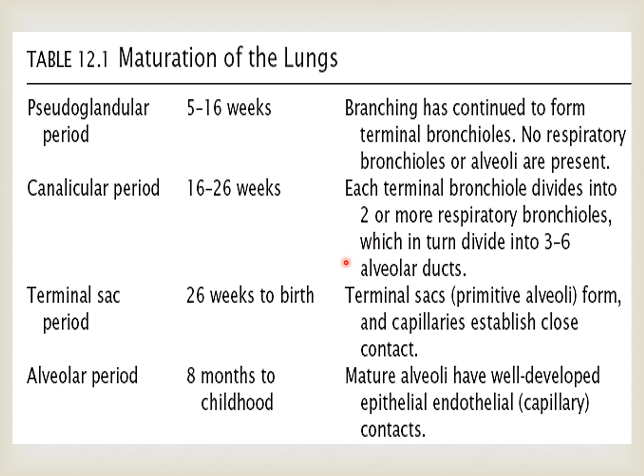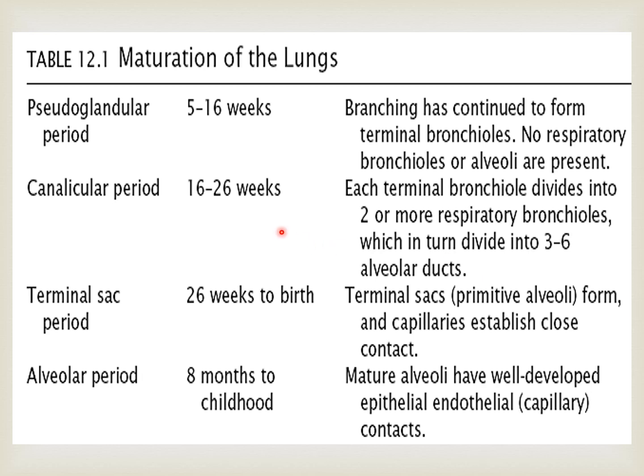So as we can see, from almost 26 weeks we have alveolar ducts and respiratory bronchioles. So it is said that almost the 7th month, that is almost 28 weeks of intrauterine life, because the respiratory bronchioles and alveolar ducts are formed, the respiratory pathway where gas exchange is going to take place is developed.